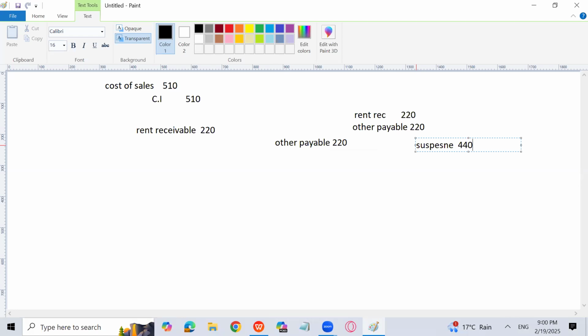Although this question does not require you to prepare the rectifying entries, I just want to pass the rectifying entry to make you clear the concept more easily. Why? Because I want you to be very sure about rectifying entries. So let's discuss that part again.